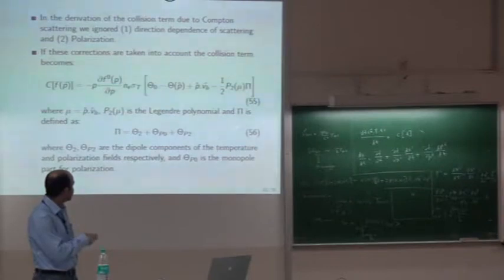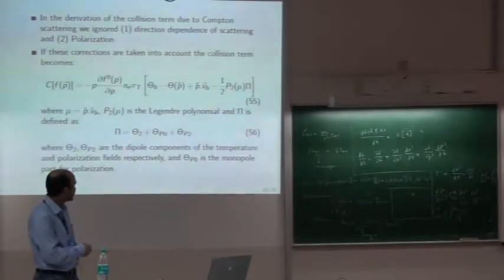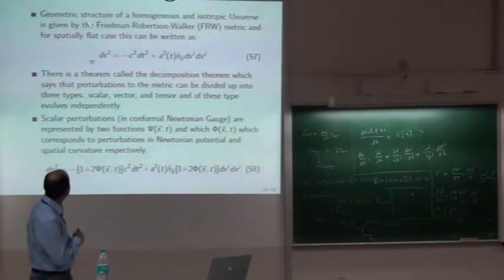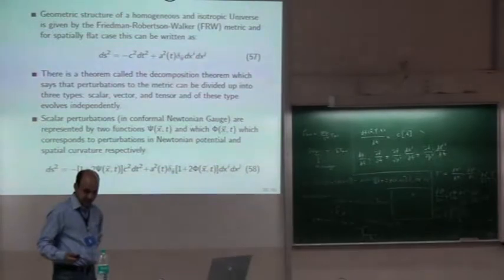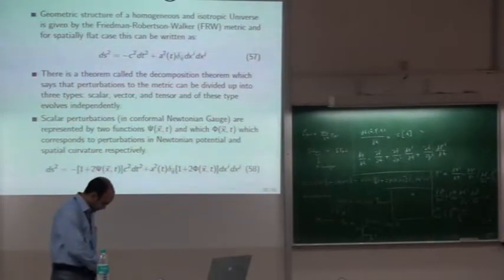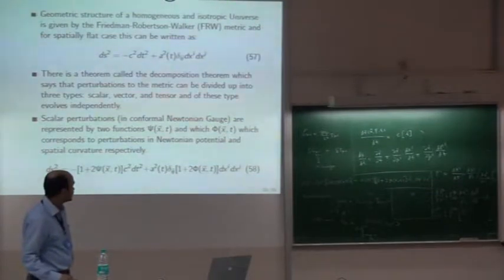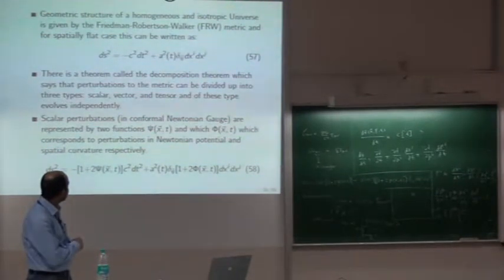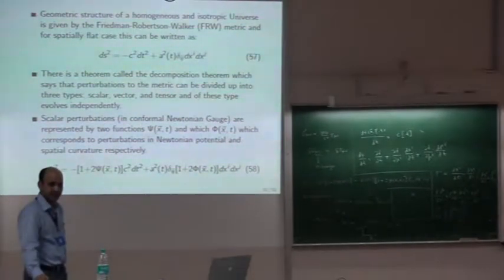We will pick this thing up at some point later on when we write a complete expression. Now let us come to this part. How gravity is actually changing the photon distribution function. What are its effects? So this is how the metric is written, as I explained to you, for the case when spatial curvature is 0.